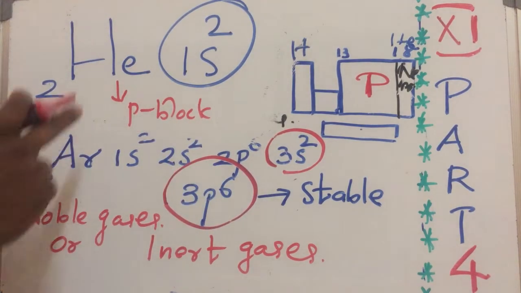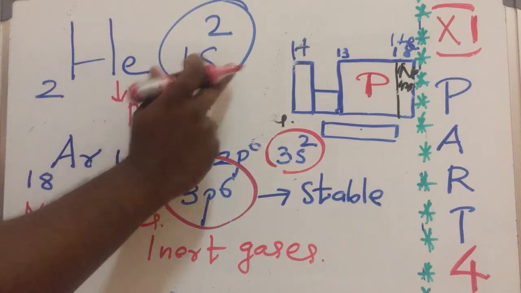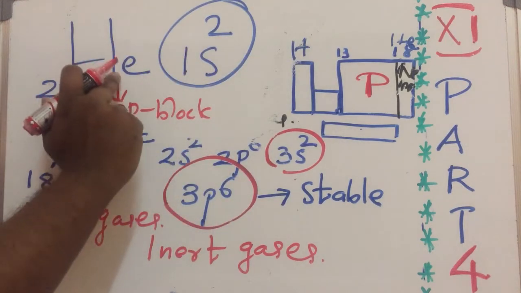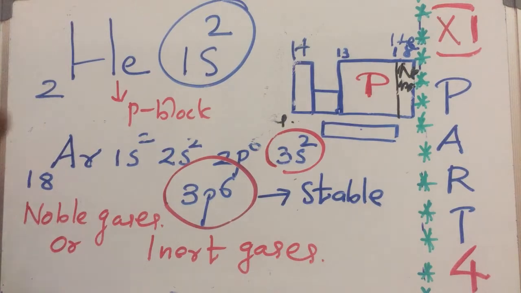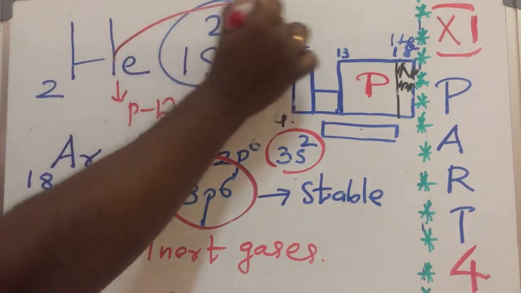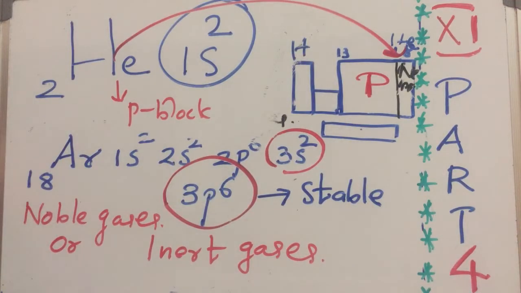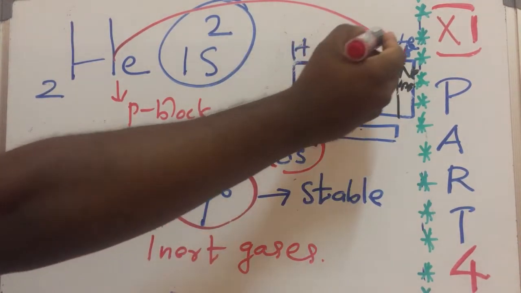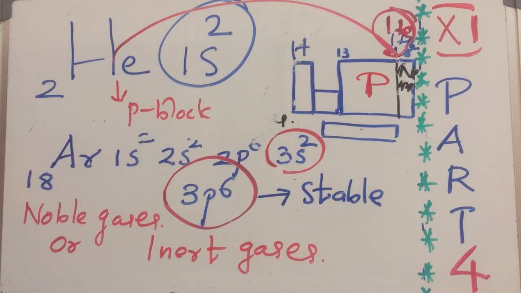I repeat, the electronic configuration suggests that the last electron enters the s orbital. So what are we expecting? We are expecting helium along with the s-block, on the left side, but the actual position of helium is on the right side, along with the noble gases, on top of neon and argon. Why?